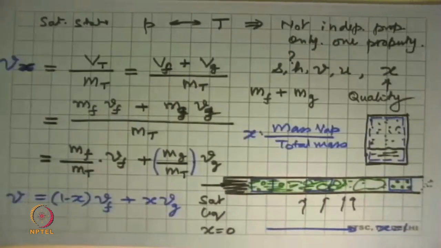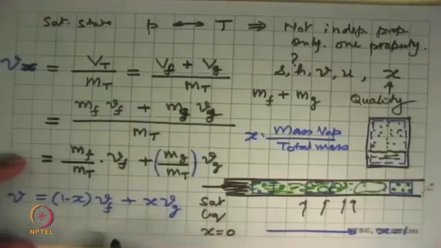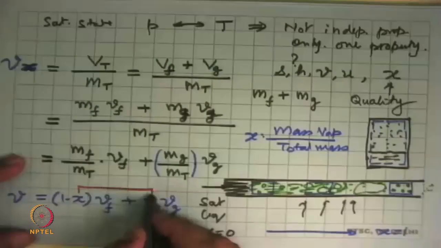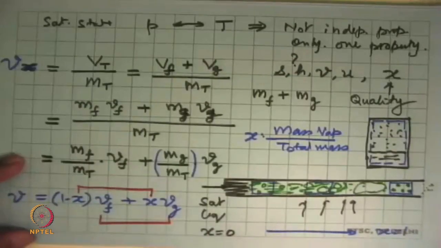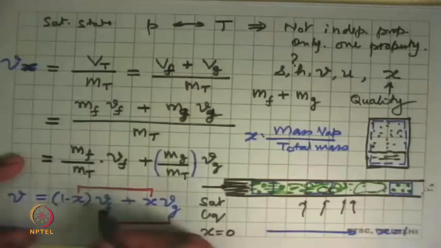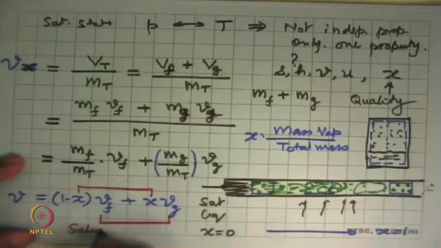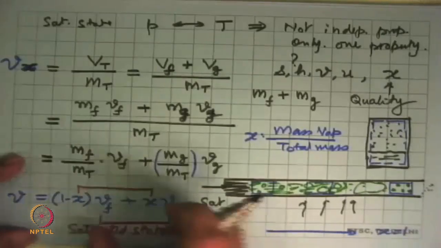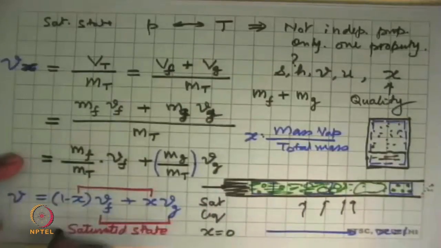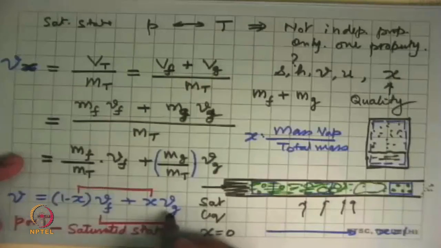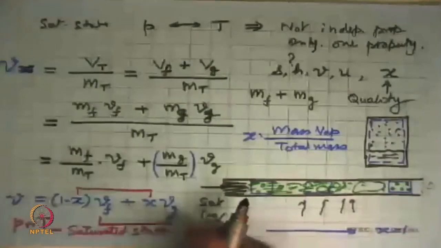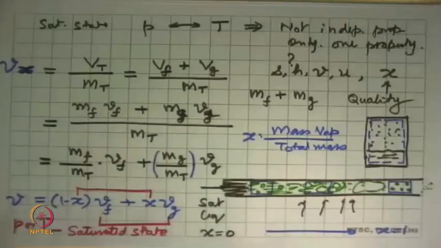So although this equation looks like we have three variables on the right side, we have x coming here and these two coming here, since these correspond to a saturated state, they are basically only one variable, which means that either we know the pressure or we know the temperature, and then from the property tables we can go and pick up vf and vg. So we are basically looking at only one variable here and one variable over there. That's what we need. We need two things, and that's what we can get from here.